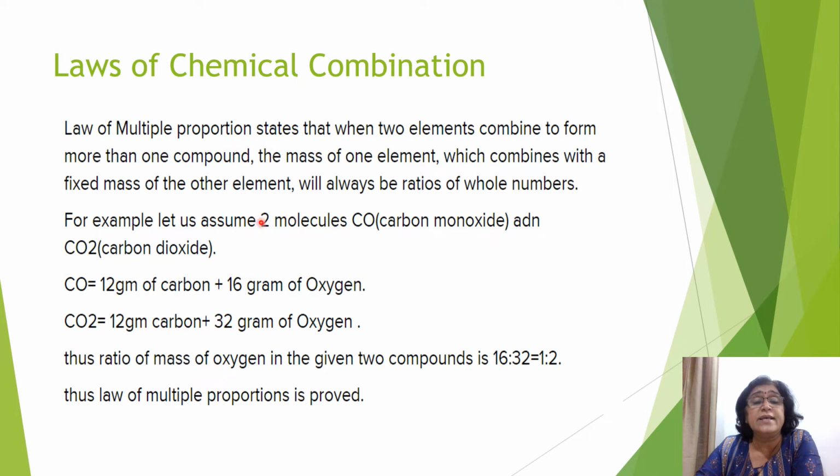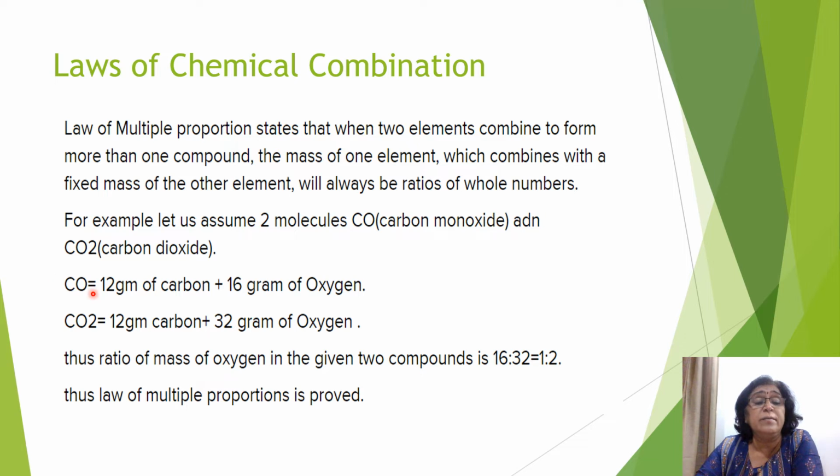So what is the law saying? Let's see again. When two elements, here carbon and oxygen, combine to form more than one compound, what compounds is it forming? Carbon monoxide and carbon dioxide. The mass of one element which combines with the fixed mass of other element will bear a simple whole number ratio.